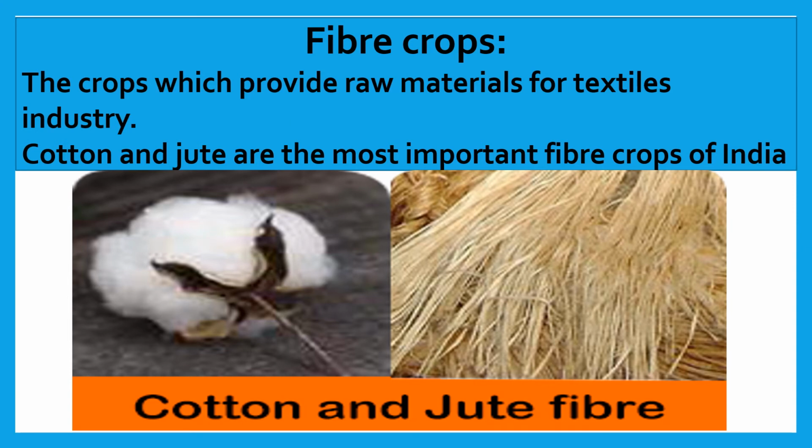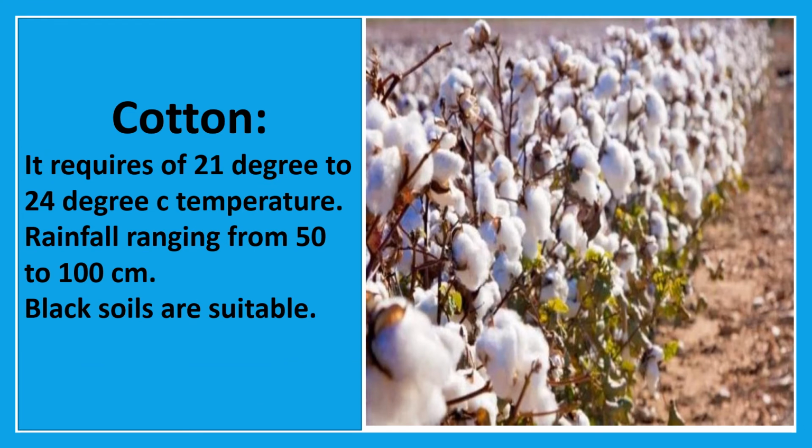Fiber crops are the crops which provide raw materials for the textile industry. For example, cotton and jute are the most important fiber crops of India. Let's know the features of cotton now. It requires a temperature of 21 degrees to 24 degrees Celsius and rainfall ranging from 50 to 100 centimeters.